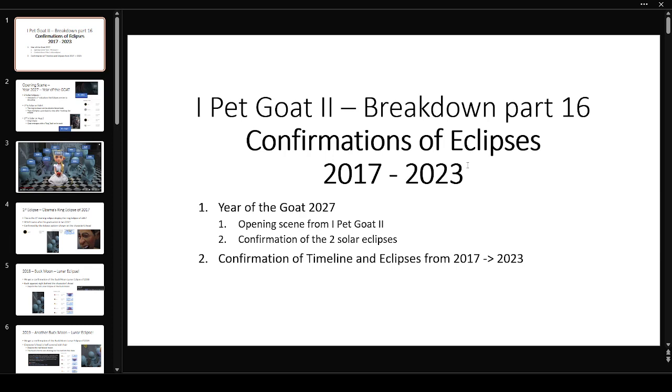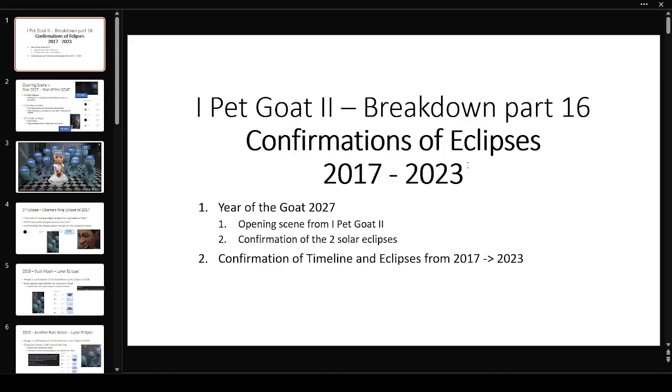I found some new interesting things I've never seen before for confirmations of eclipses between 2017 and 2023, specifically in the classroom scene, because I believe that iPad Go 2 after the classroom scene is showing all the events from 2023 on to the end, 2031 and beyond.